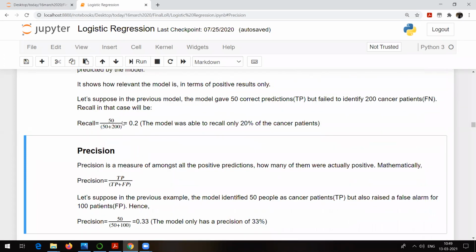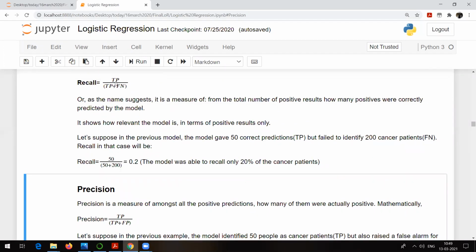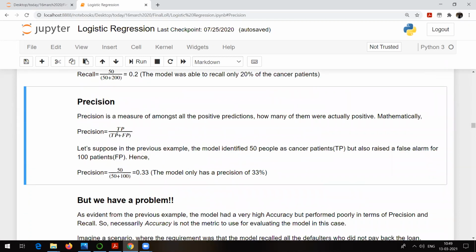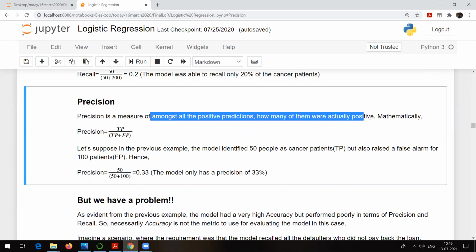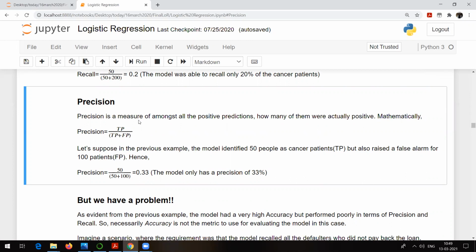Similarly, precision. In case of recall, it is TP divided by TP plus FN. In case of precision, it is TP divided by TP plus FP. So precision is a measure of, amongst all the positive predictions, how many of them were actually positive. If you are confused by this particular definition, don't worry.